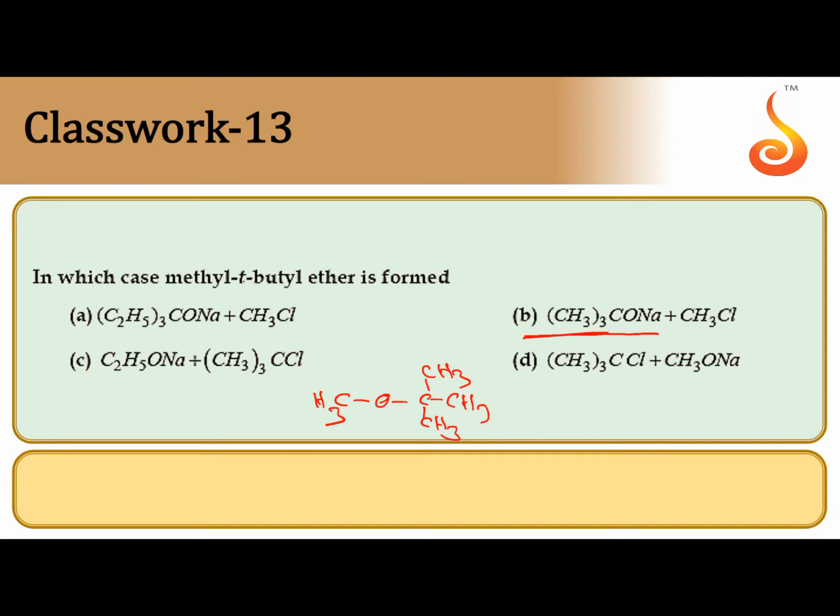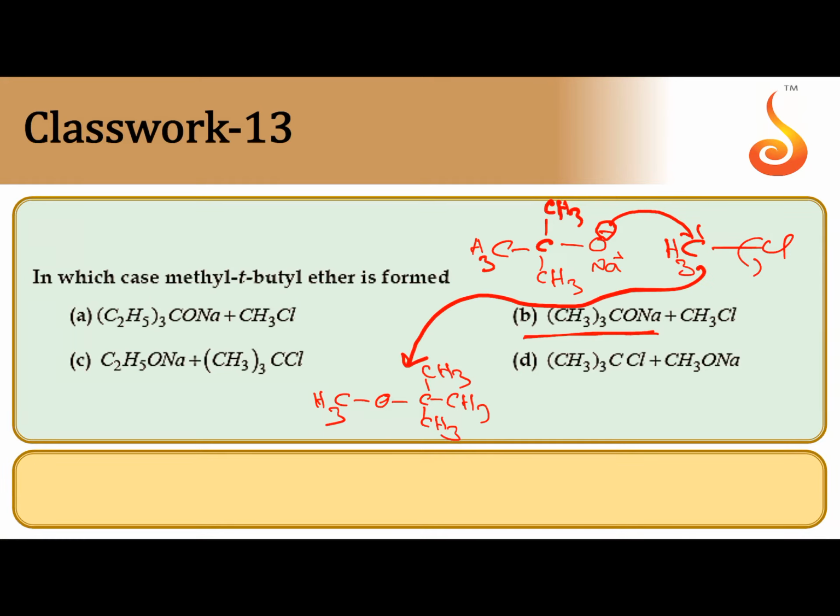So let us take tertiary alkoxide. This is tertiary butoxide, CH3, C, CH3, CH3, O minus Na plus. If you take methyl chloride, the oxide attacks at the electrophilic carbon, replacing Cl minus, producing tertiary butyl methyl ether.